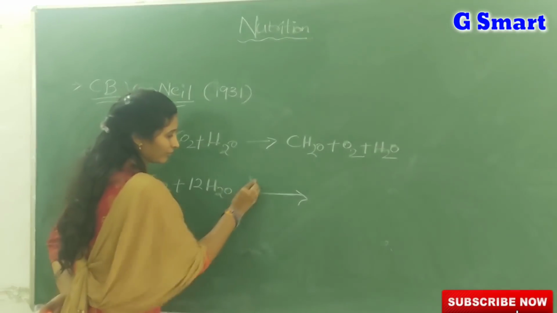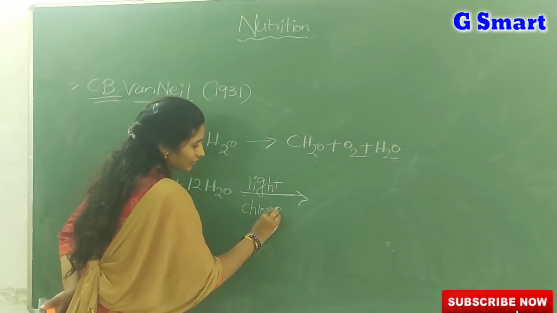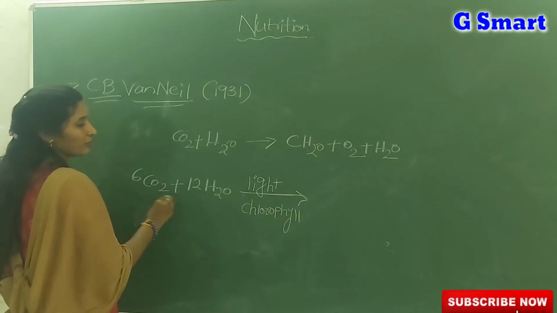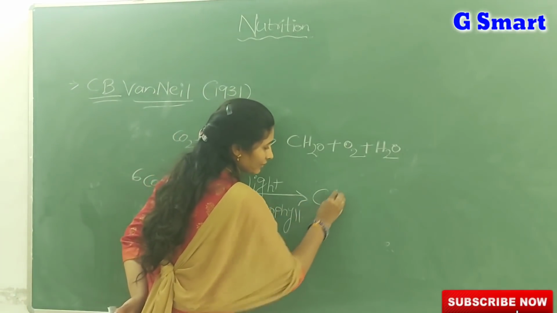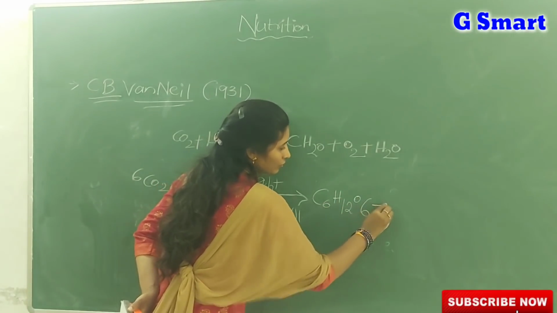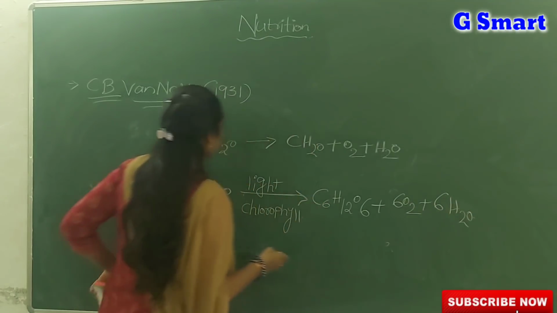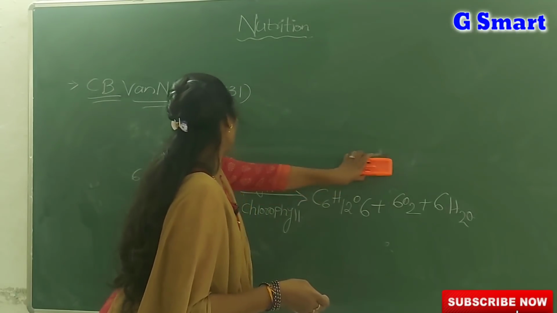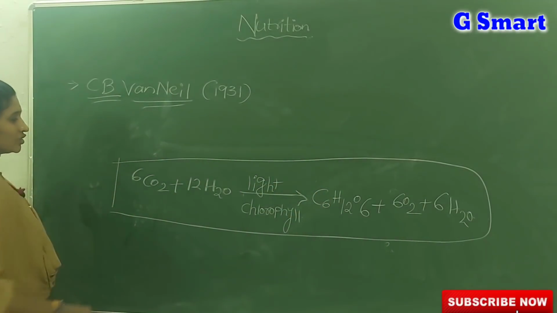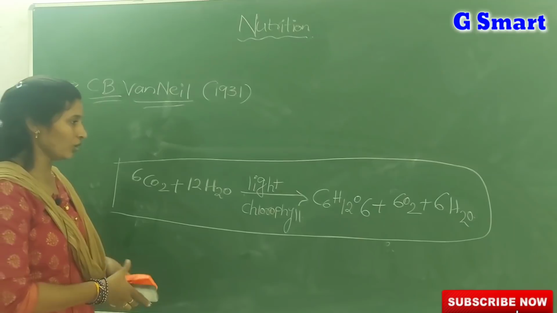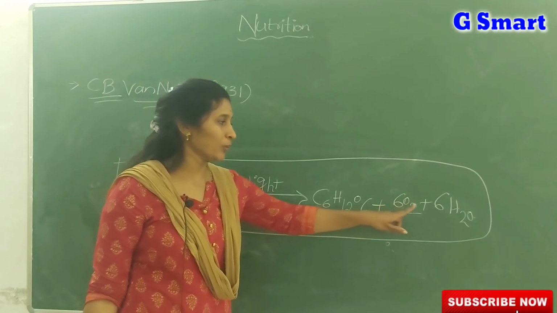You should always remember that on the arrow mark you should mention both light and chlorophyll. So 6CO2 plus 12H2O, in the presence of light, by using chlorophyll, we will get C6H12O6 plus 6O2 plus 6H2O. So this is the balanced equation for photosynthesis. You should always remember this equation: 6CO2 plus 12H2O in the presence of light and chlorophyll gives C6H12O6 plus 6O2 plus 6H2O.